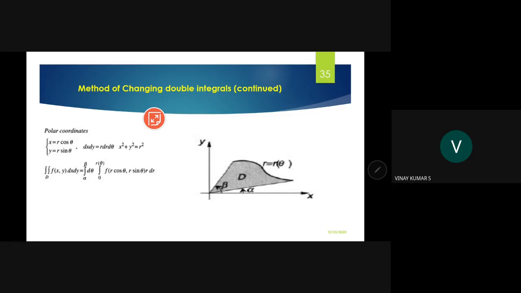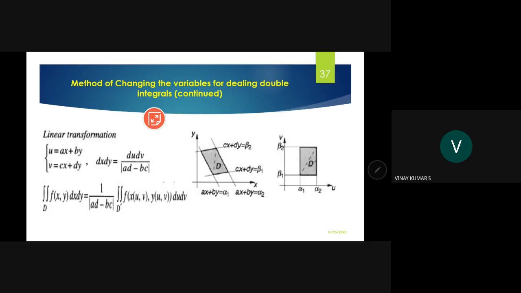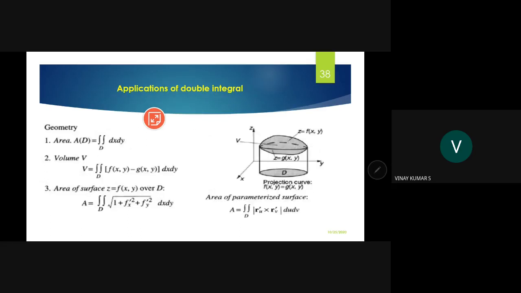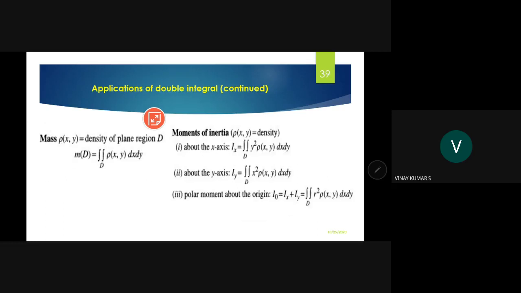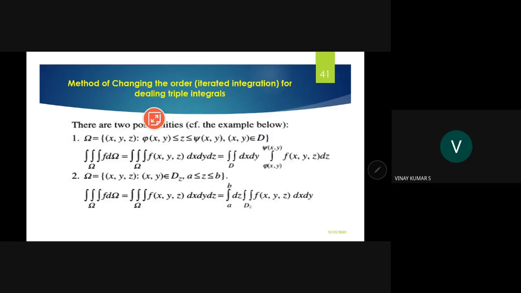This is called the Cartesian frame to polar frame transformation. Then there is the elliptic frame one, which is not much asked, and the other is linear transformation, which is also not much asked. Then we go to applications of double integrals. This is our plan, and applications of double integrals are further continued, centroid and those things.